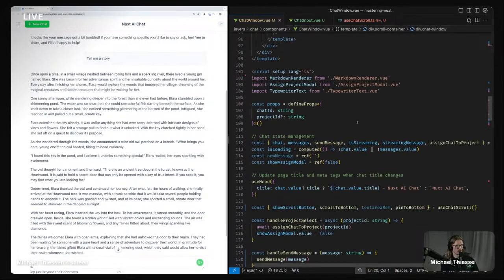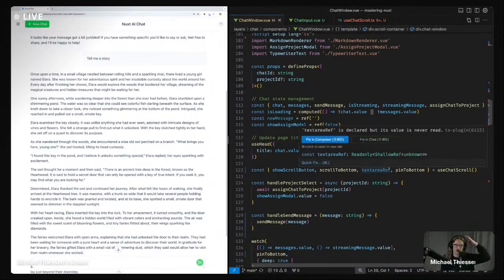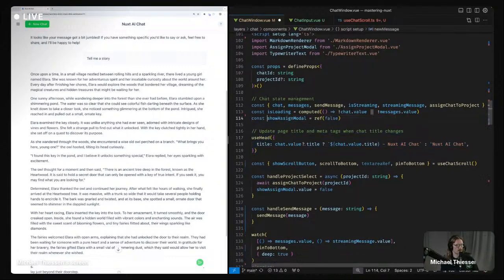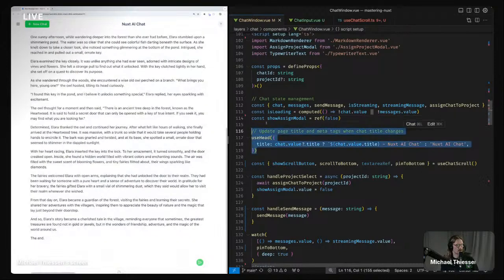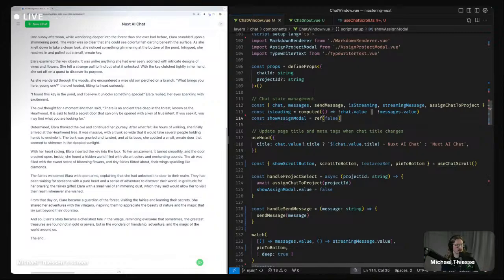And if we go down to our actual script block, it would be the same thing. We would have useHead, which would update the meta tags. We would have useChatScroll to get that logic, and useChat to get the actual chat stuff, to be able to send a message and all that other stuff.